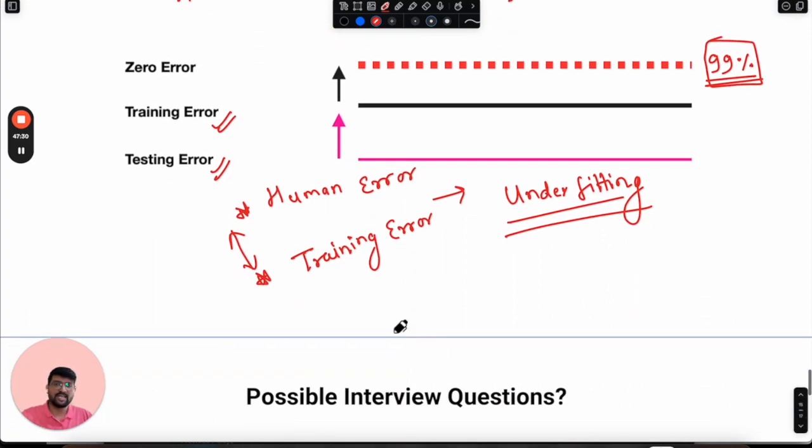The same thing applies to the overfitting scenario. It might be a possibility that we applied a very high complexity model and became able to reduce the gap between human error and training error.